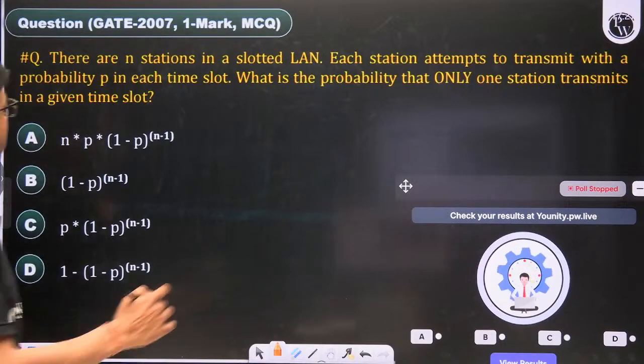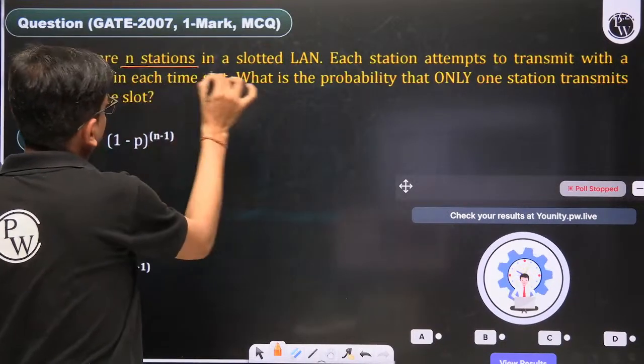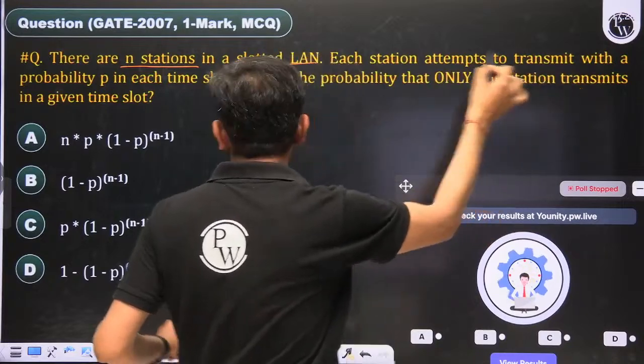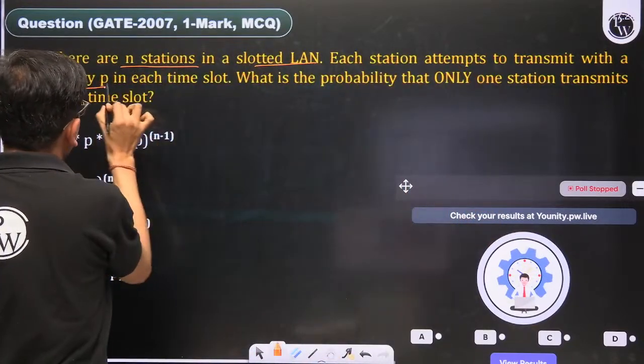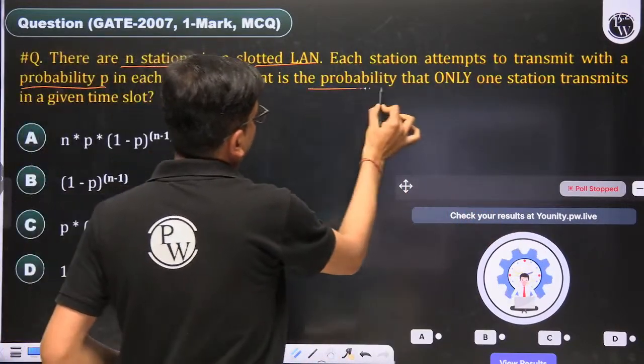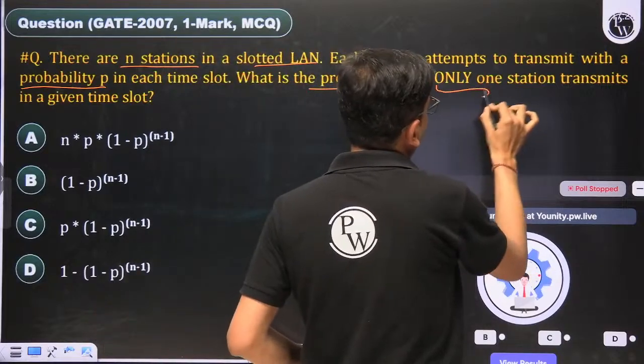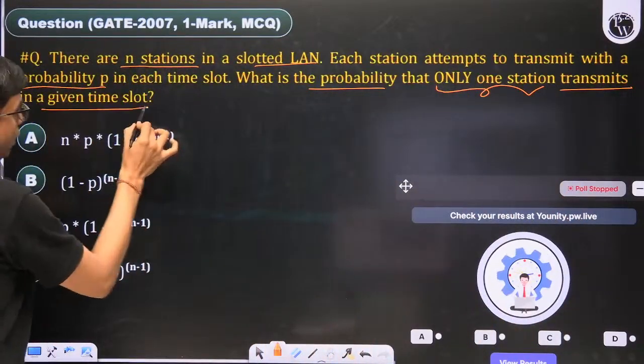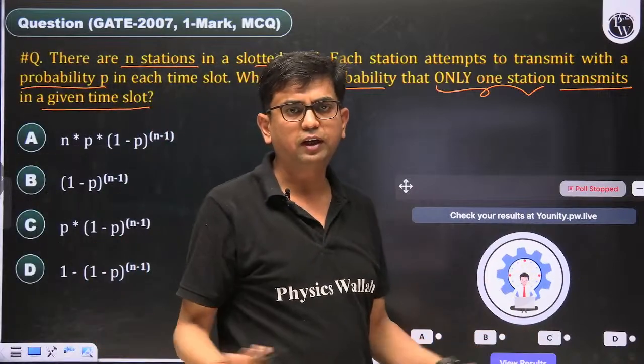So in this question, it is saying that there are n stations in a slotted LAN, and each attempts to transmit with a probability p. What is the probability that only one station transmits in a given time slot? So only one can be anyone.